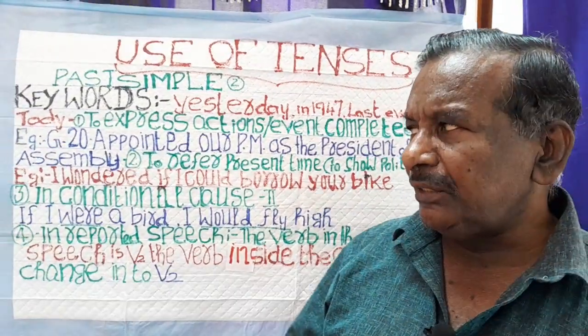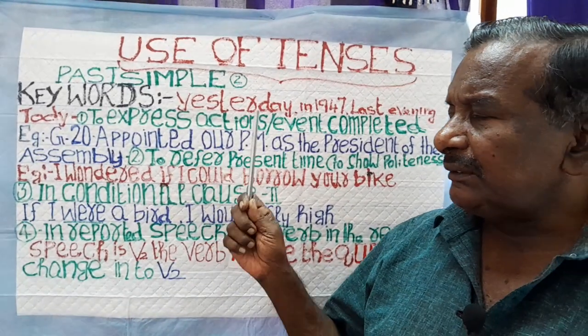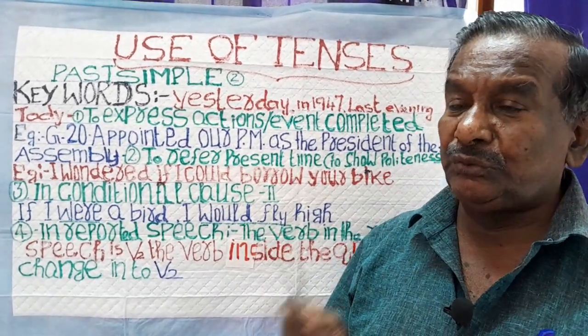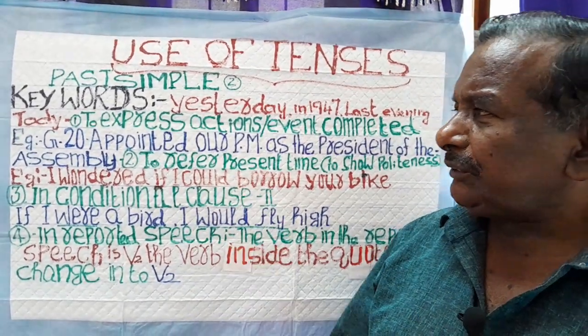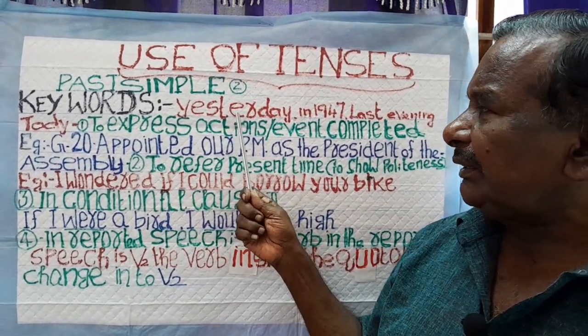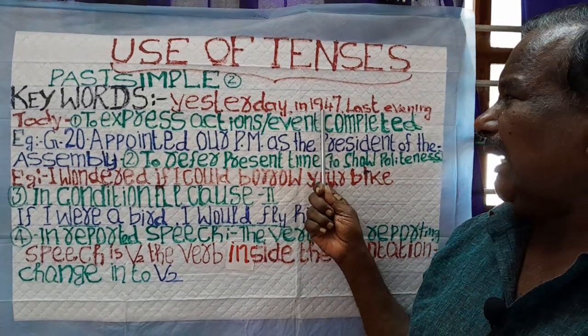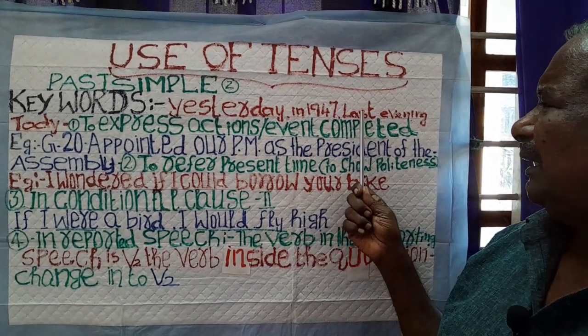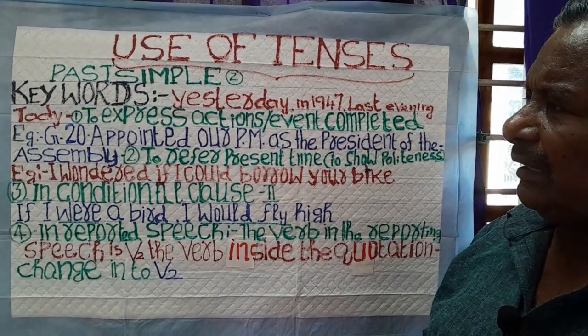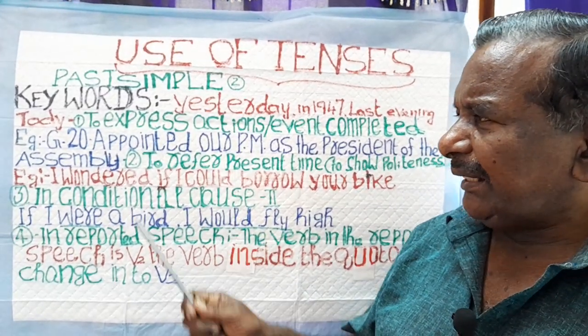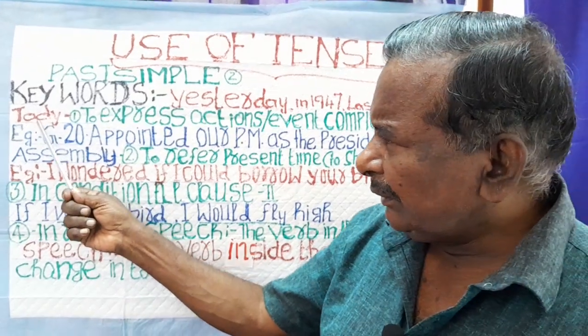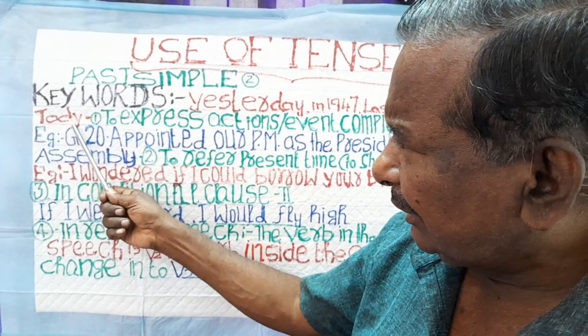I have already told you that there are certain key words to find out the tense. In past simple, the key words are yesterday, in 1947, last evening, etc. That means the completed action. So, here today,